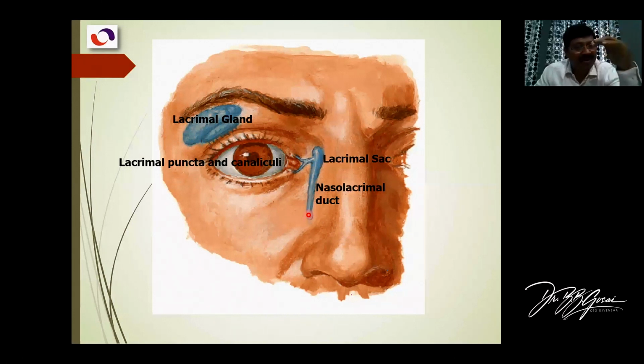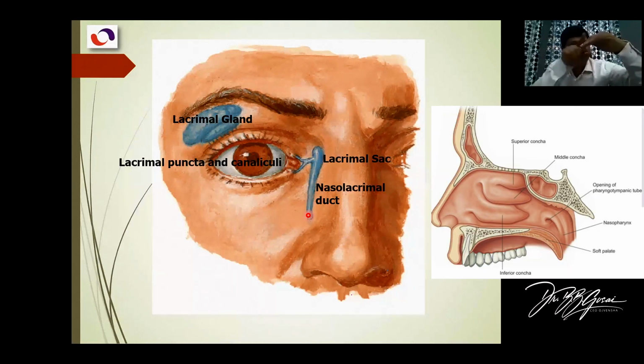The lateral wall of the nose is divided into three areas: superior meatus, middle meatus, and inferior meatus. Above the superior meatus, there is also a small recess, but there is a shelf in the lateral wall, like this. This is one shelf from the lateral wall of the nasal cavity. It is there in one of the presentations of the nasal cavity.